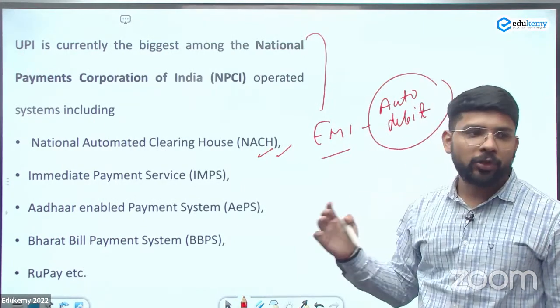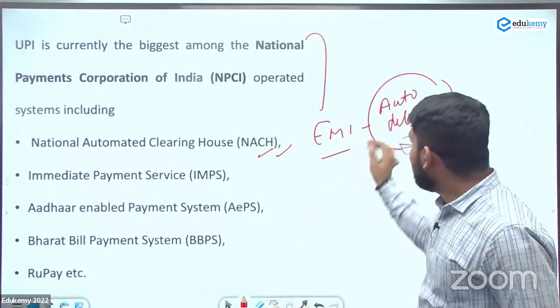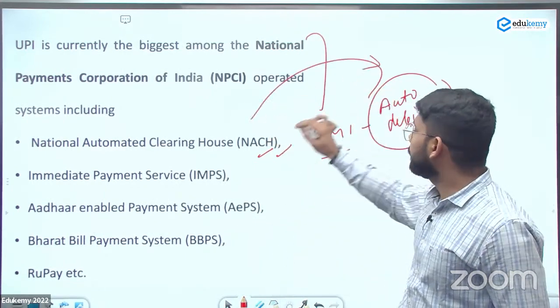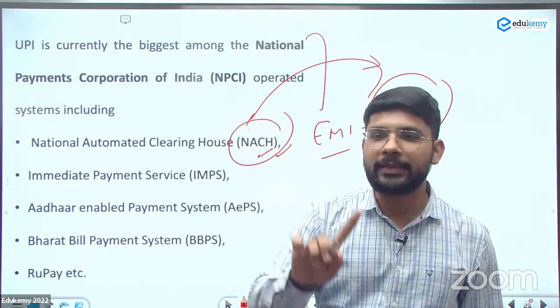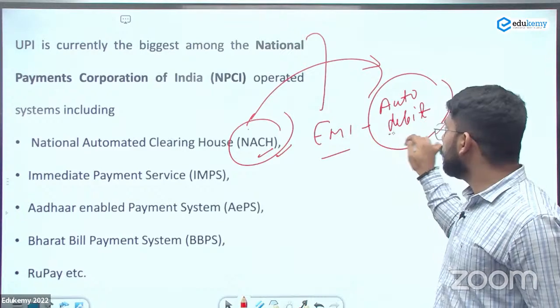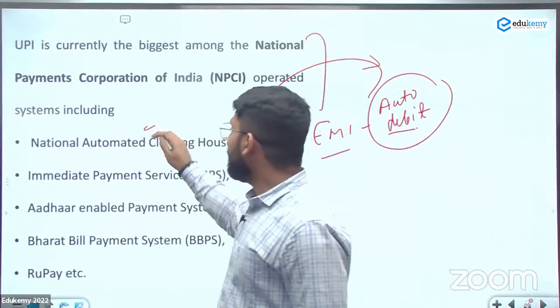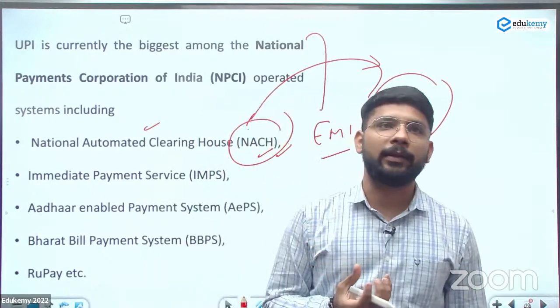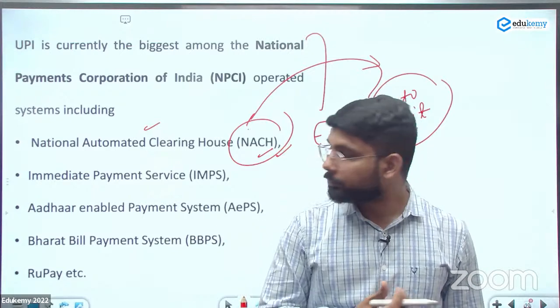Auto debit system ki automatically on the 7th of this month your payment will be deducted from your bank account. That is the NACH mandate. You are giving the NACH mandate to the organization, to the merchant, that he will deduct automatic payments from your accounts. So this is a National Automated Clearing House के नाम से ही पता लग रहा है. Automated की automated अपने आप ही बैंक अकाउंट से कट जाएगा.